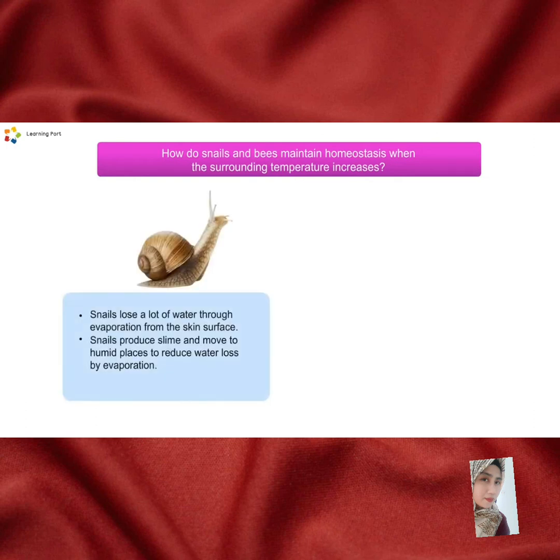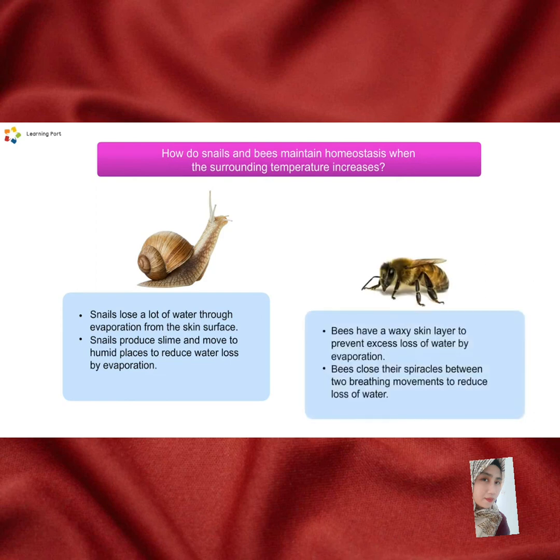How do snails and bees maintain homeostasis when the surrounding temperature increases? Now let's look at them. Snails lose a lot of water through evaporation from the skin surface. Snails produce slime and move to humid places to reduce water loss by evaporation. Bees have a waxy skin layer to prevent excess loss of water by evaporation. Bees close their spiracles between two breathing movements to reduce it.